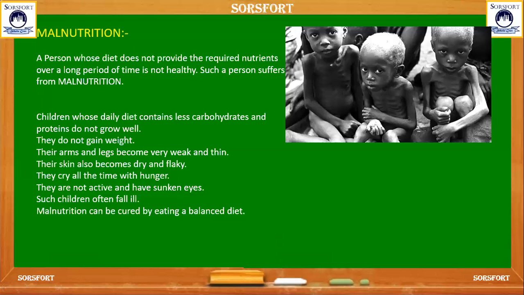They will cry for a long time with hunger, and they are not active and have sunken eyes. The eyes, you can see, have gone inside, not like normal people. They have sunken eyes, and they also often feel ill. This malnutrition can be cured by providing a proper balanced diet which contains all the nutritious foods. By that we can cure malnutrition.